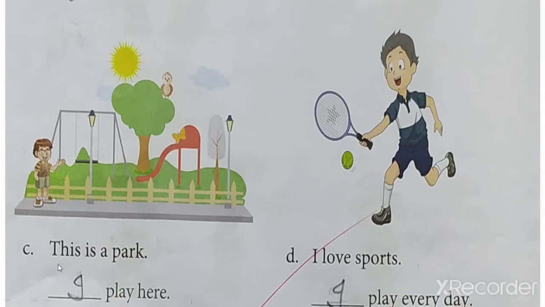Now see this. Number C. This is a park. Okay, can you see the picture of a park? This is a park. I play here. The boy is telling us that this is a park and I play here. So he is talking about own self, that I play here. Understood this? Now see here. The boy is there. He has a racket in his hand.